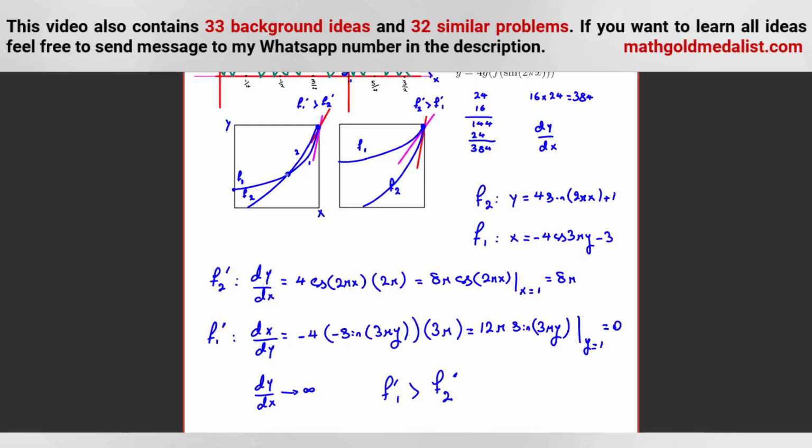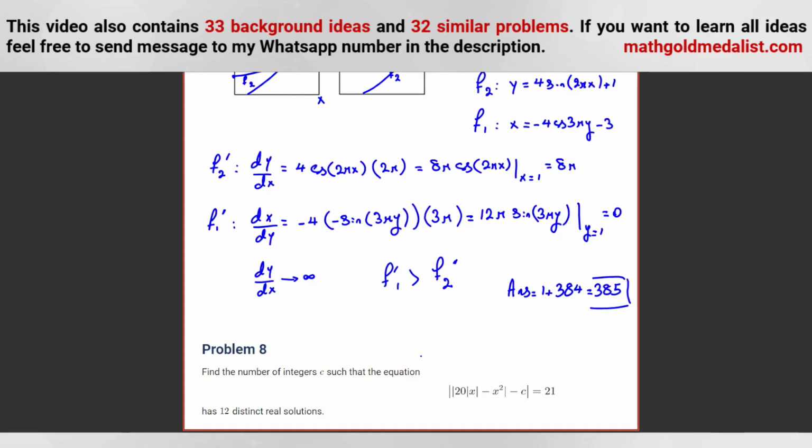So we can conclude it is this case, and we have one more intersection. So answer is 1 plus 384, which is 385. If you had any question about this, I want to tell you similar problem that you should draw diagram. If you had any question about this, as I said before, feel free to send message to my WhatsApp number in the description.